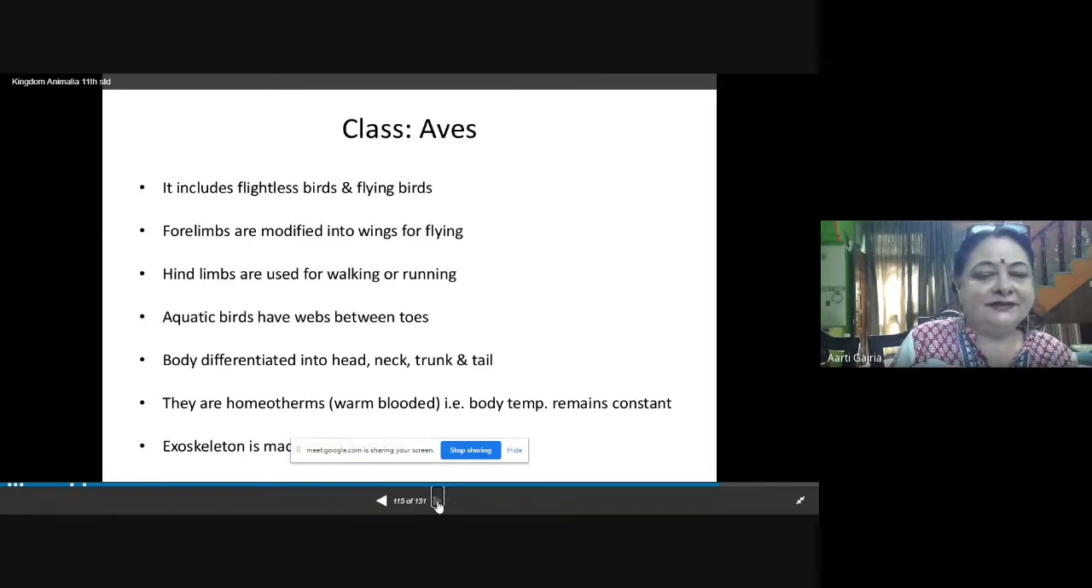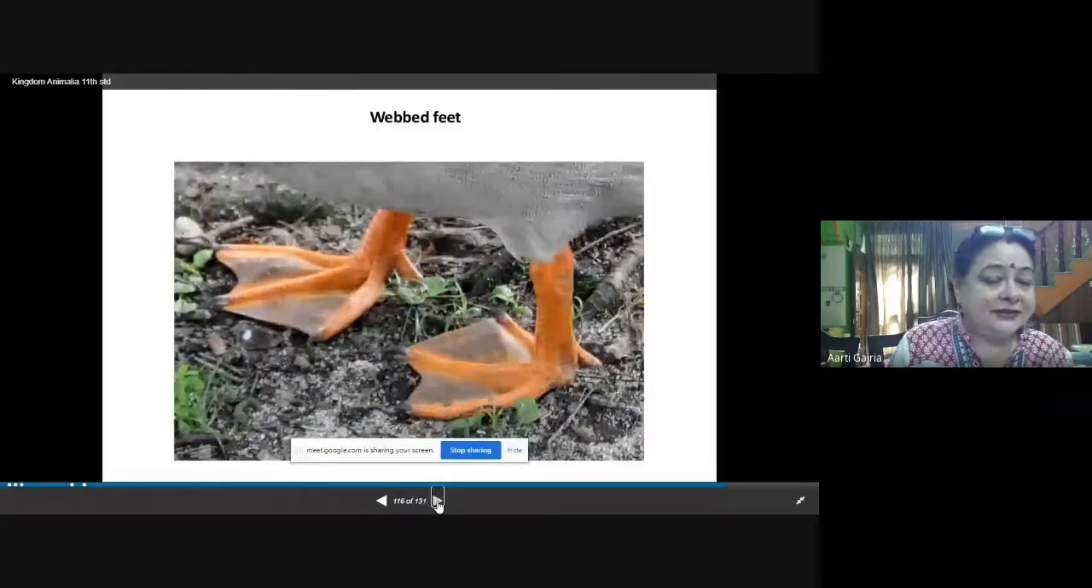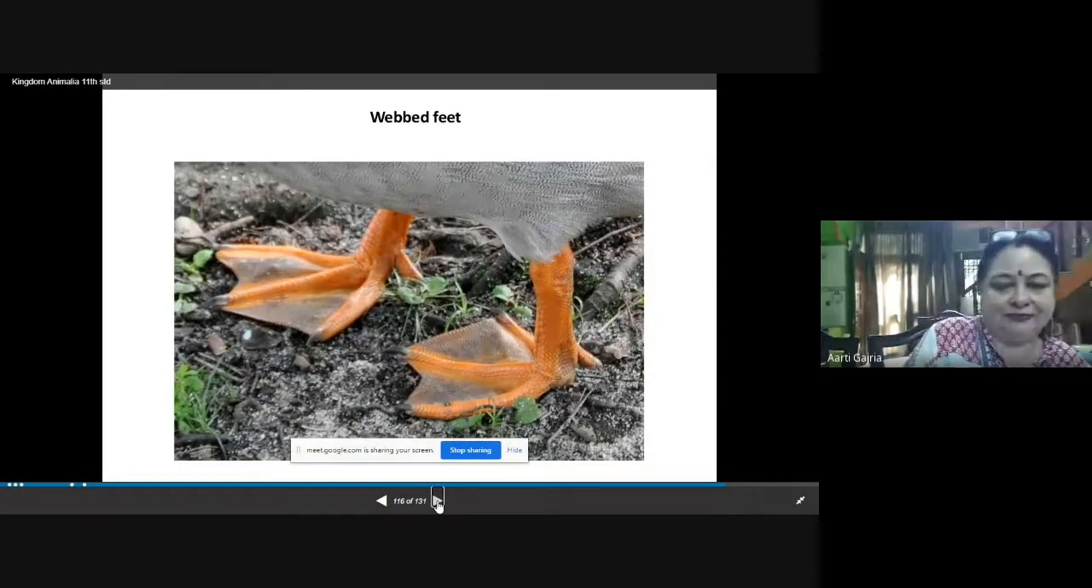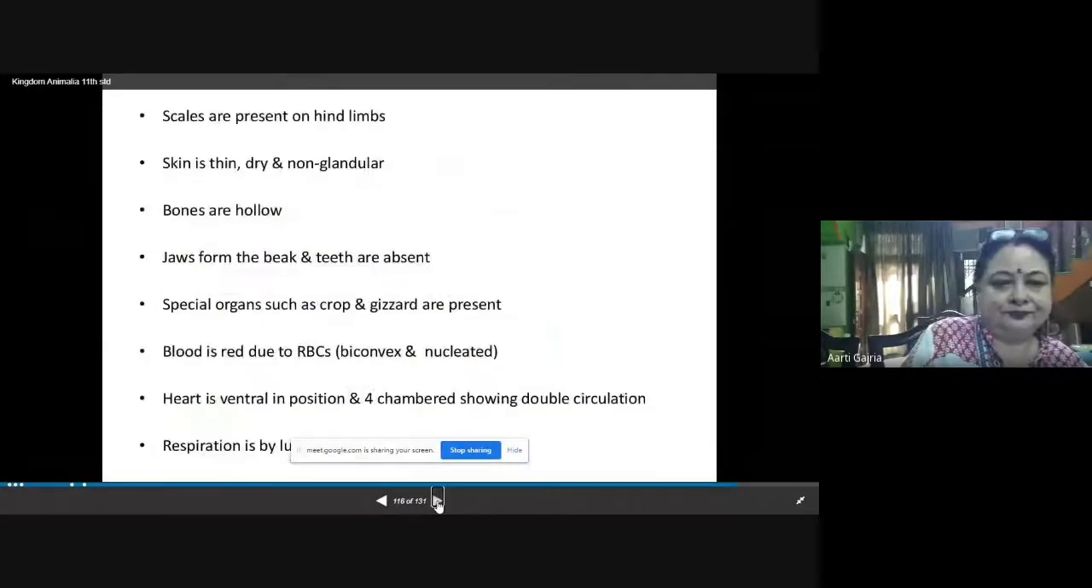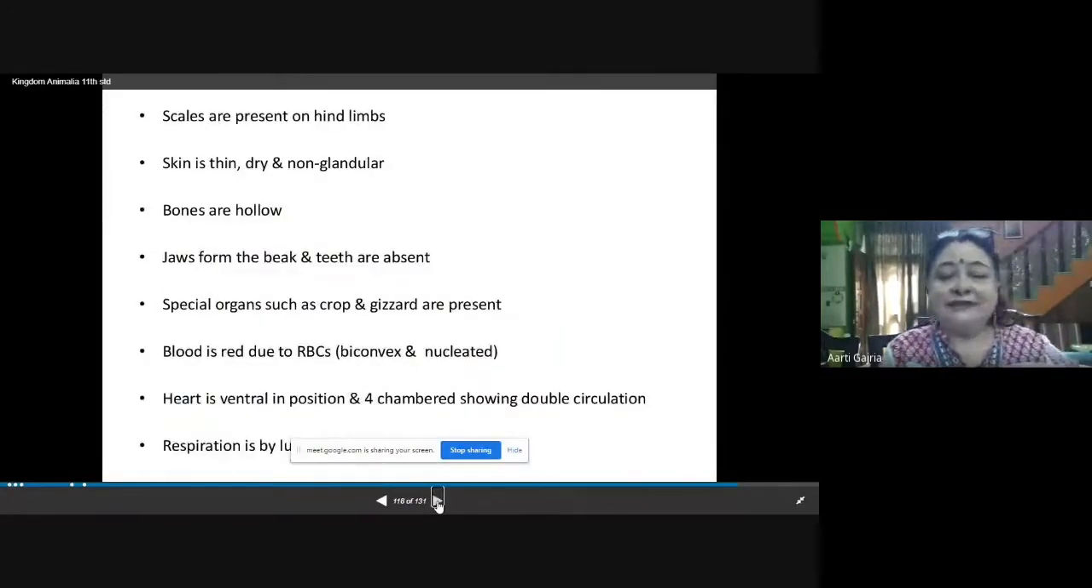See, this is the webbed feet. This is the web in aquatic birds. They are having this web. Scales are present on hind limbs. Hind limbs means the legs which are for walking and for running; the scales are present on the hind limbs. Skin is thin, dry, and non-glandular. No mucus glands are present on the skin, and skin is dry.